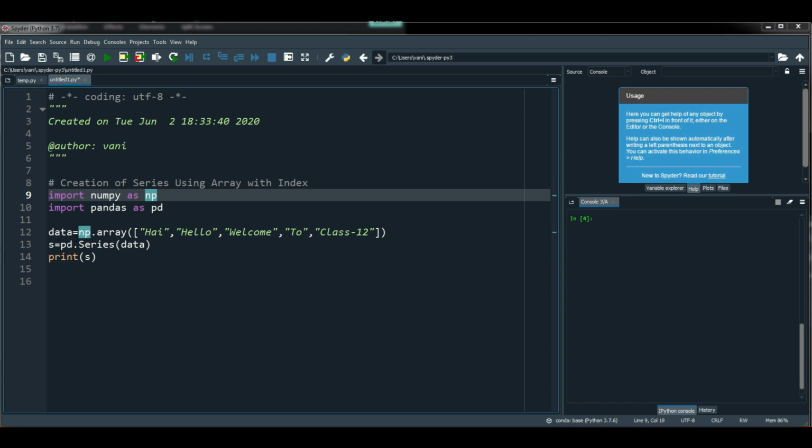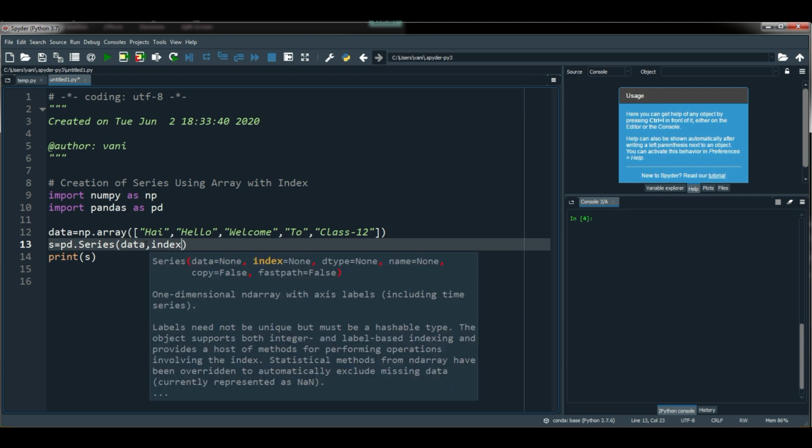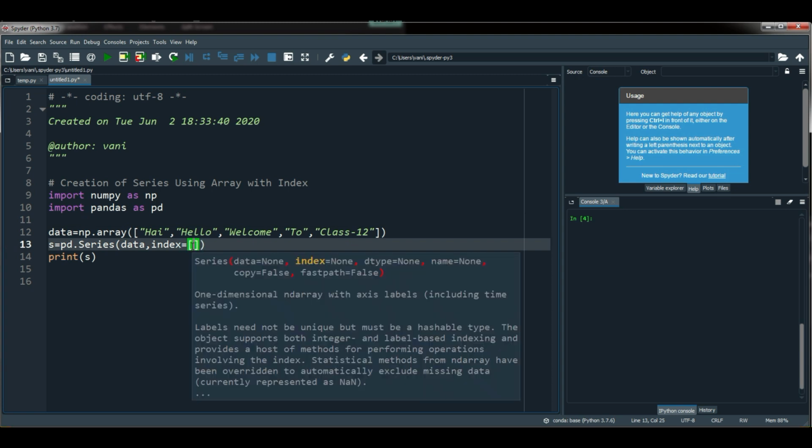Next, data is equal to np dot array. So here these are my array elements. Okay, the same elements I have written here also. So I am creating series using index, right? So here I need to pass one more argument, that is index is equal to, and here one more point you need to remember, index length and the array length should be the same.